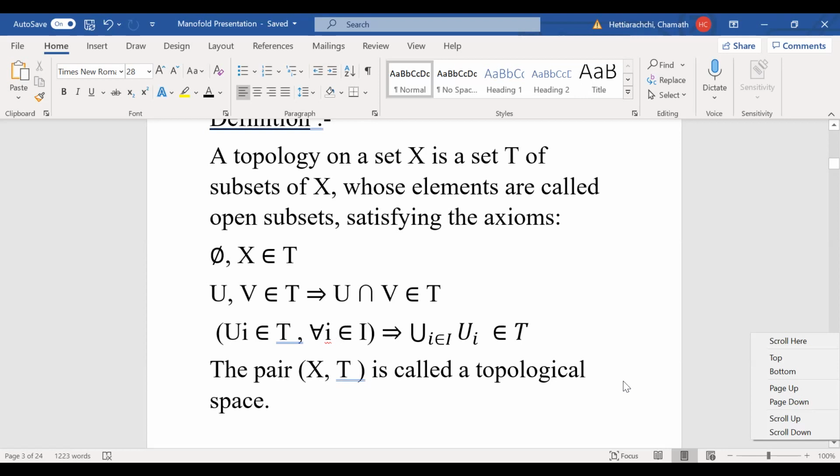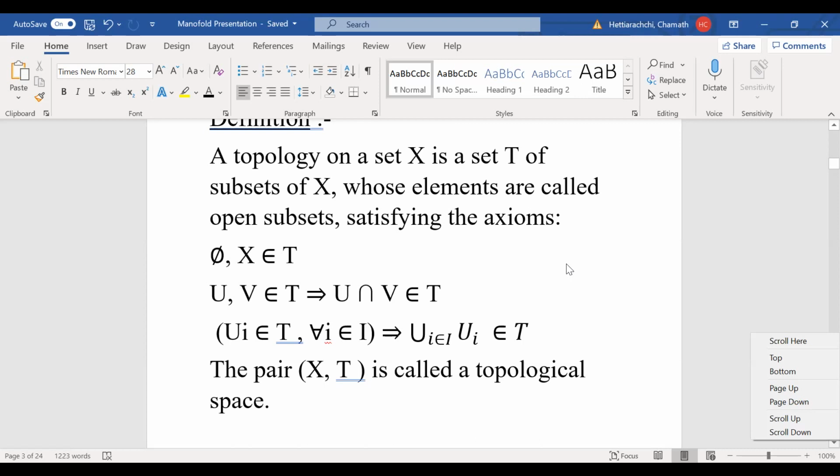An example for this, I gave you another one. The next one, for example, could be the point set topology. That's a very obvious example. If you have any set X, it could be any collection of elements, you can define a topology on the set X, and my set T, the topology, will be the collection of all subsets of X.